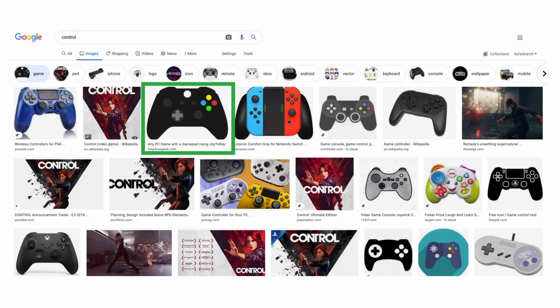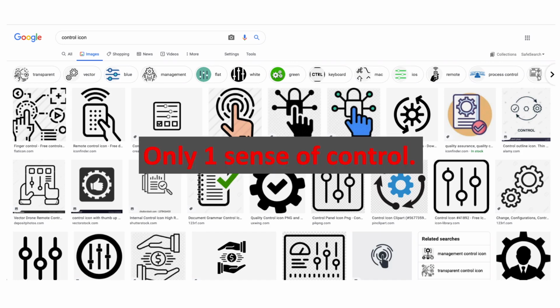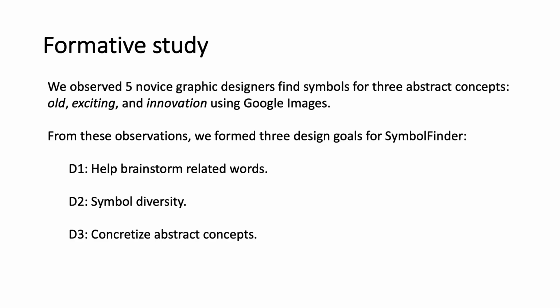few good symbols. Finally, we might also search for control icons, which leads to a number of icons for control, and this is a good start. But still, these icons capture only one flavor of control, like sliders and buttons on an interface, while there are many more to explore. To understand the challenges novices face when finding symbols, we conducted a formative study, where we